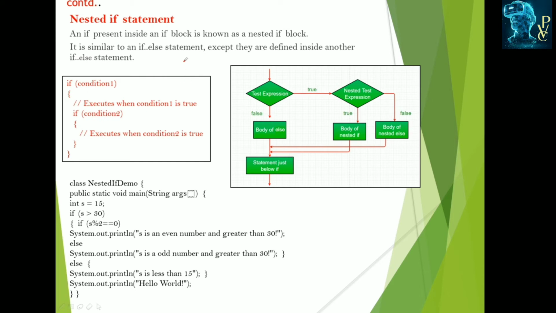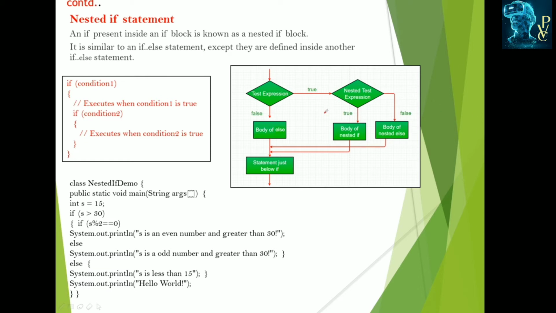Next, nested if. One form of an if within an if is called the nested if. An if present inside an if block is called the nested if. It is similar to if else, except that it is defined inside another if else. This is the syntax: if condition, then some executable statements, and check another if condition. If this condition is true, then it enters this block and checks another condition, then it executes. Otherwise, if we specify the else, those statements are executed.